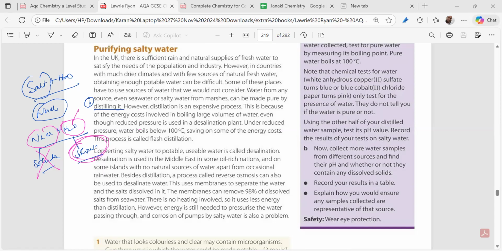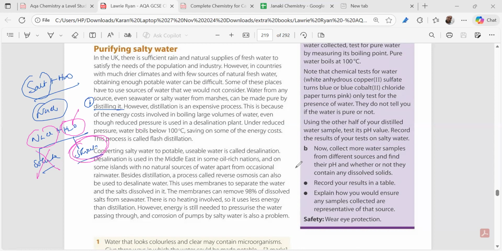Yeah, reverse osmosis, same thing as reverse osmosis. A reverse osmosis is something different, I'll be telling you. A question coming from that: what is reverse osmosis? So have you opened the books, please? Desalination. I'm telling you something different.